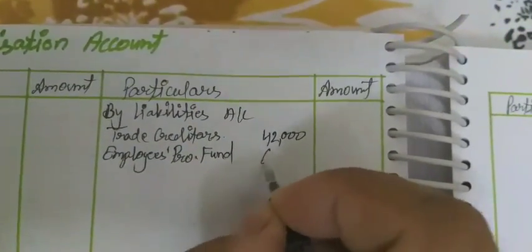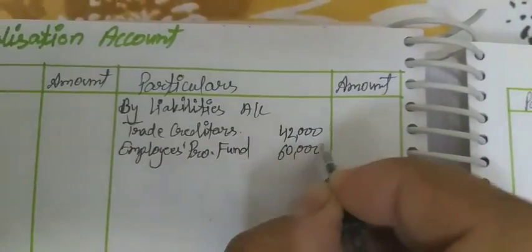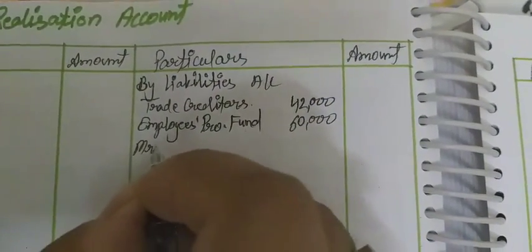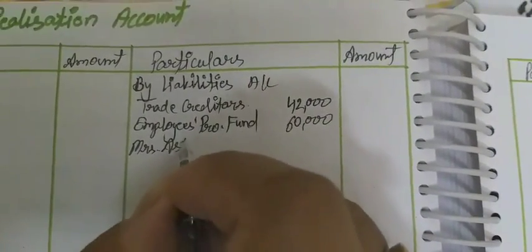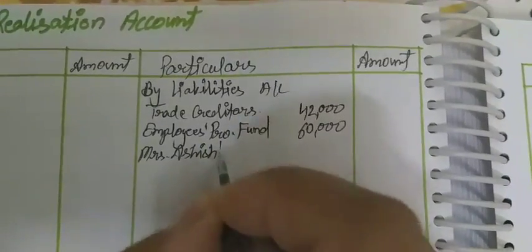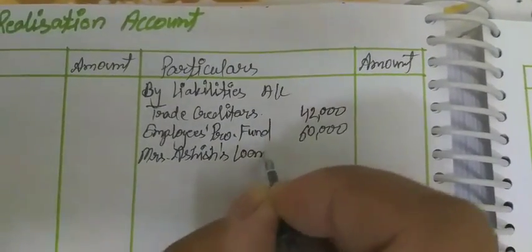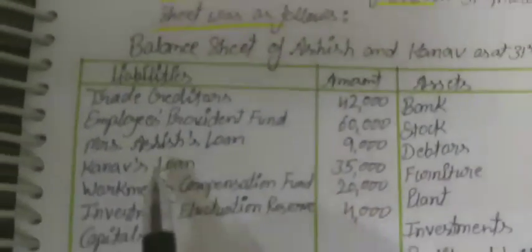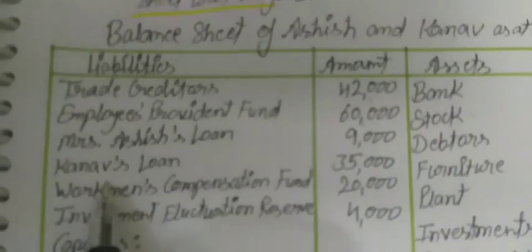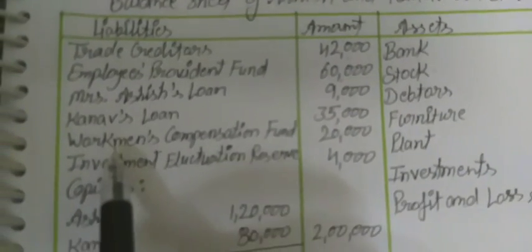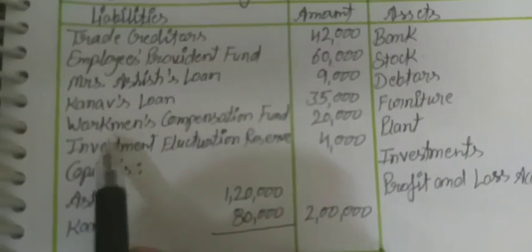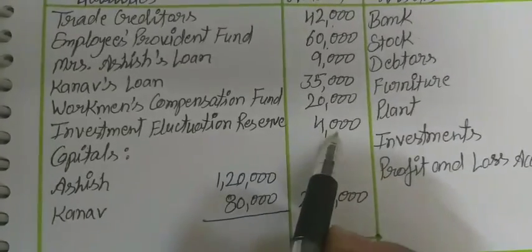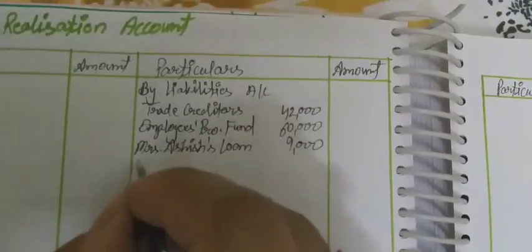Mrs. Ashi's loan, that is 9,000, and after this Kannad's loan, no need to write in the realization account. Workman compensation, no need to write. Investment fluctuation reserve, that is 4,000, will also come in the realization account.